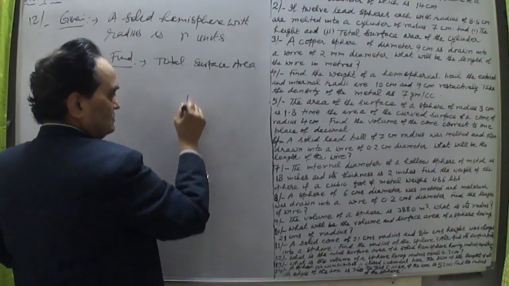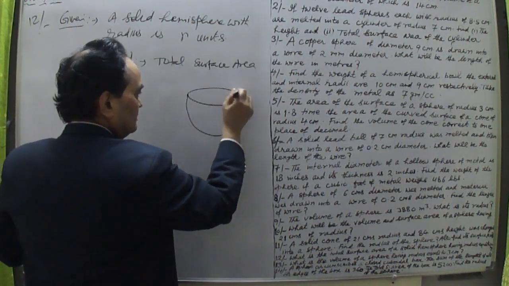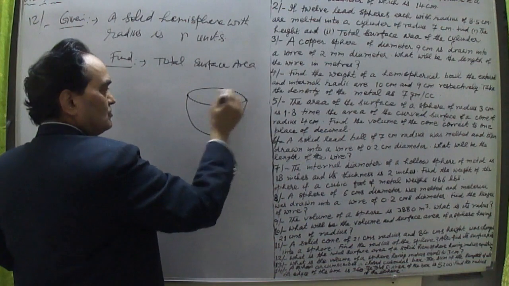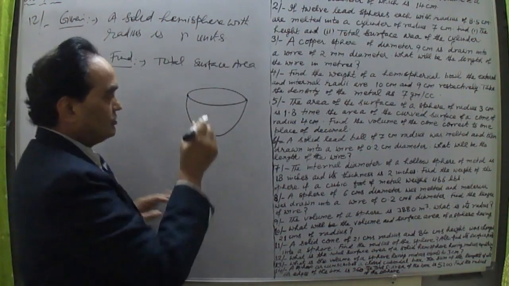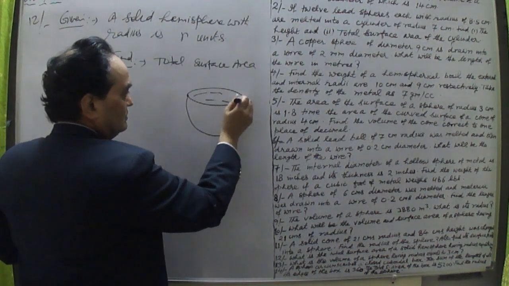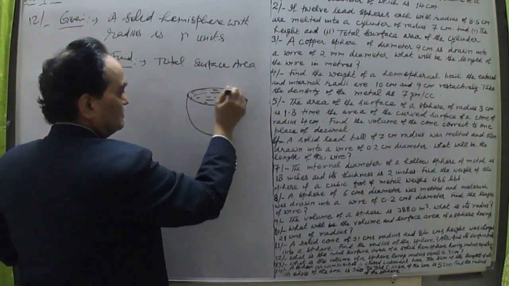As I introduced you in the beginning, there is a third formula also for the surface area of a hemisphere, which is solid one. So this area is also included. What is the area of this? This is a circle.